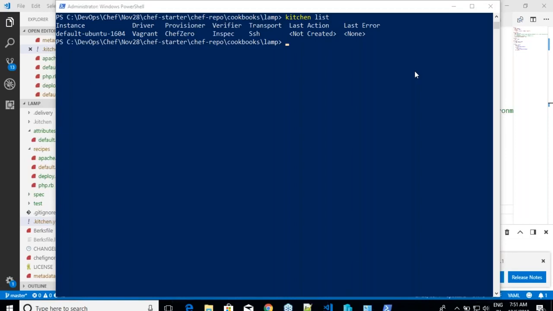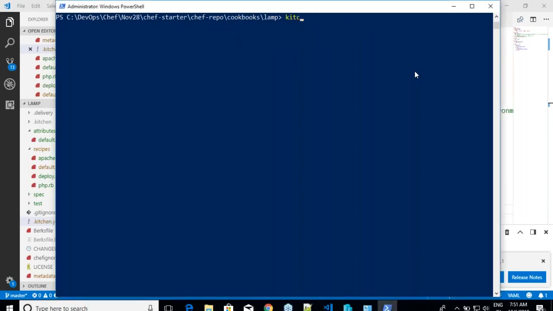Now we have this, and now I'll be executing my first command, which is kitchen converge. What does kitchen converge do? It will try to see whether your virtual machine platform is ready, and if it is ready, it will try to execute whatever you have asked for in the run list.